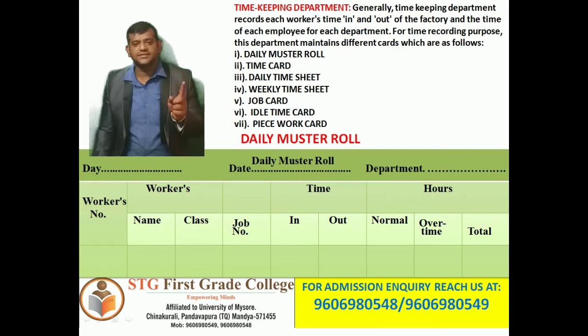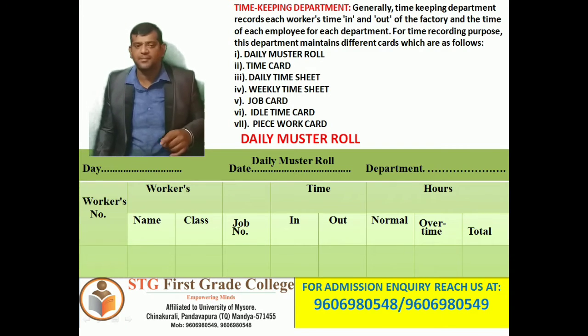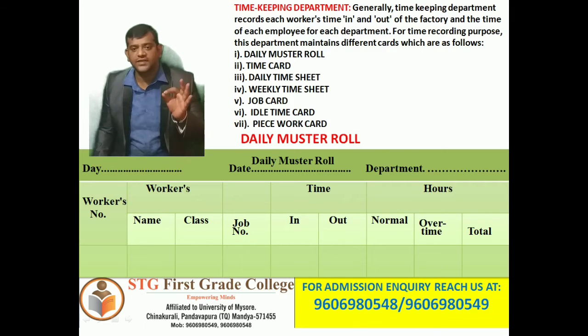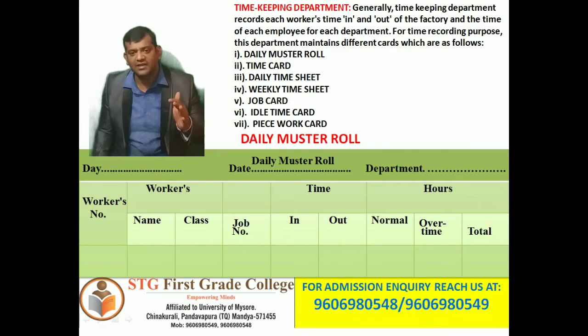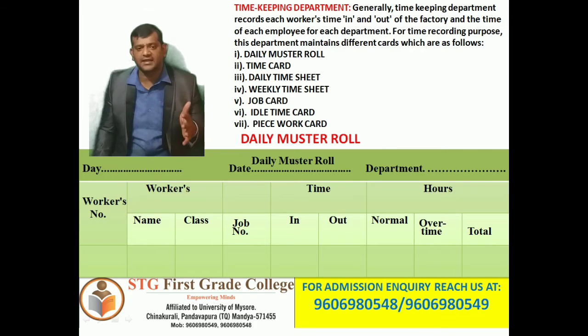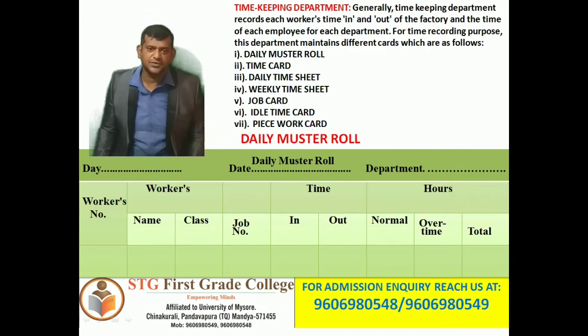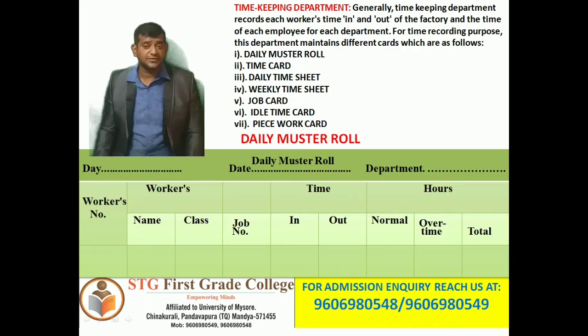This register provides a sufficient number of columns for attendance of each worker. All the entries of arrival and departure may be made by the foreman or by the workers themselves. In the case of literate workers, they sign the register to avoid any dispute later on.